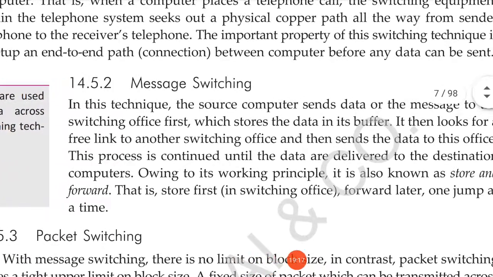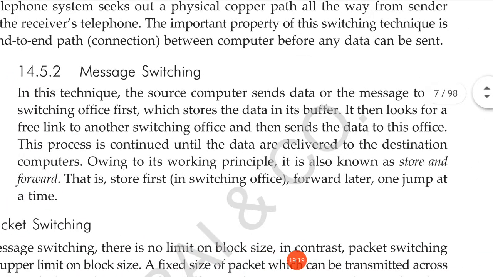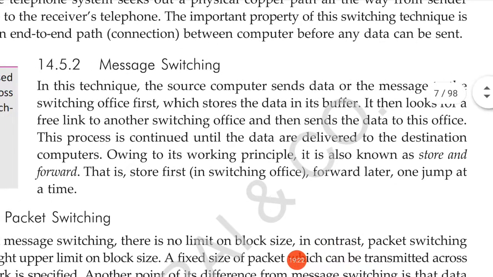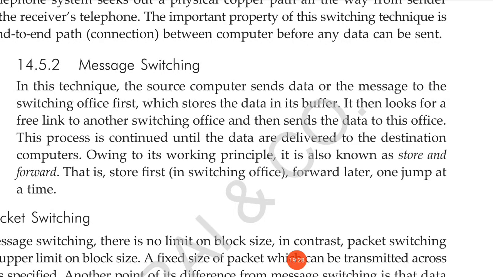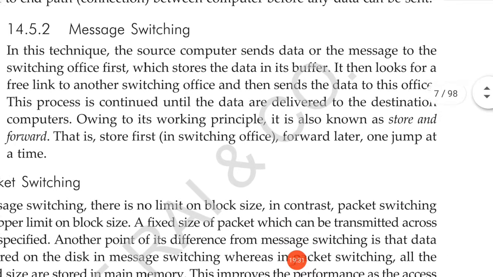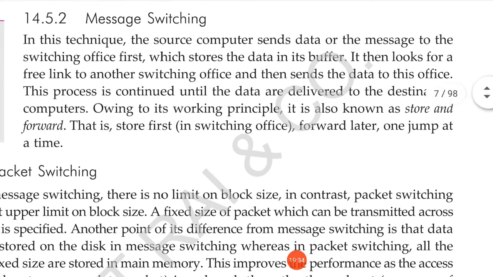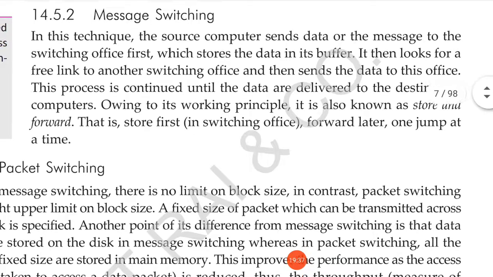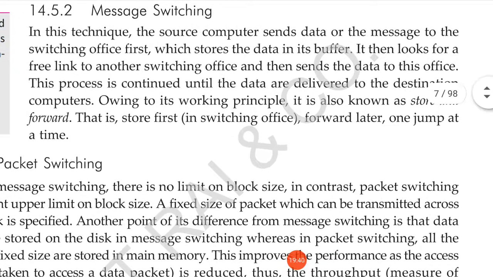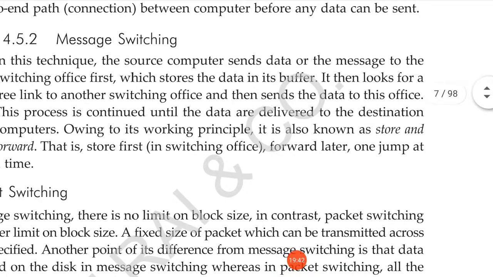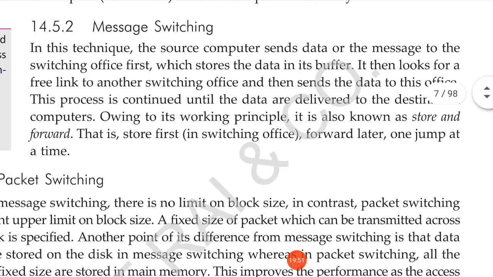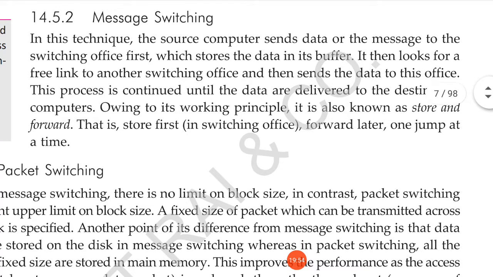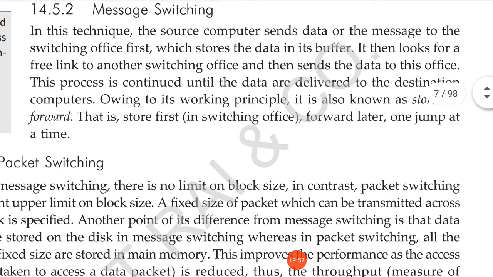Then comes message switching. In this technique, the source computer sends data or a message to the switching office first, which stores the data in its buffer. It then looks for a free link to another switching office and sends the data to this office. This process continues until the data is delivered to the destination computer. Owing to this working principle, it is also known as store and forward. That is, store first in the switching office, forward later, one jump at a time.